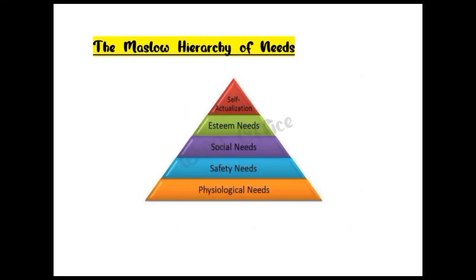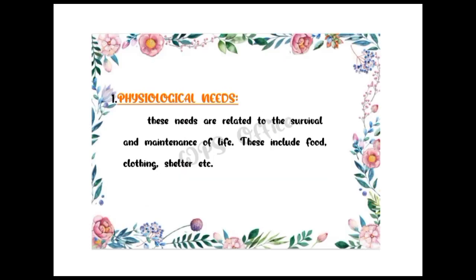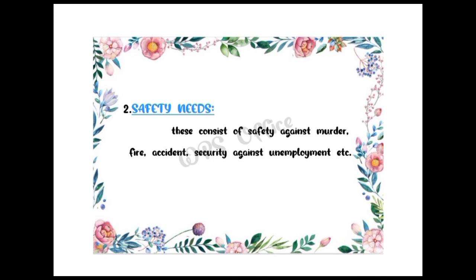The first one is the physiological needs. These needs are related to the survival and maintenance of life. These include food, clothing, shelter, and etc. And the second layer is safety needs. These consist of safety against murder, fire, accident, security against unemployment, and etc.